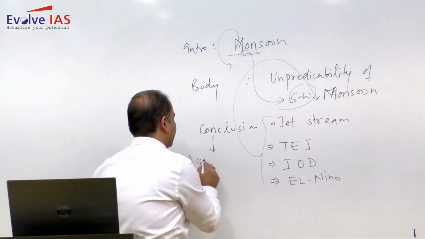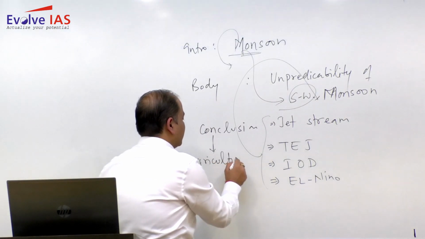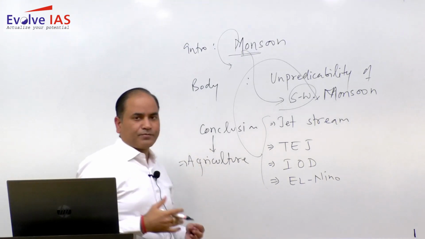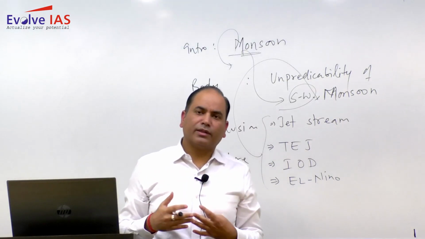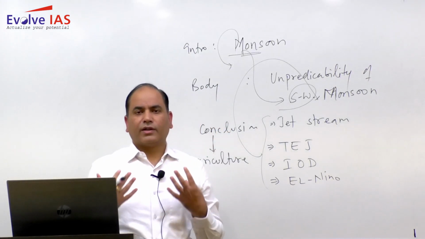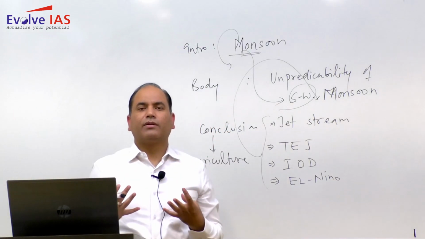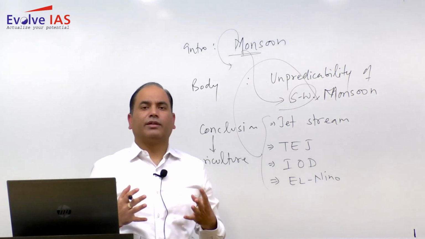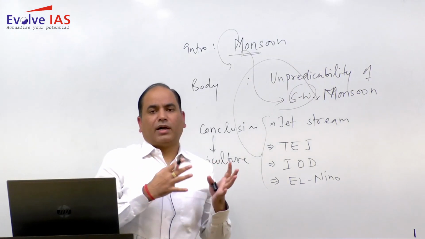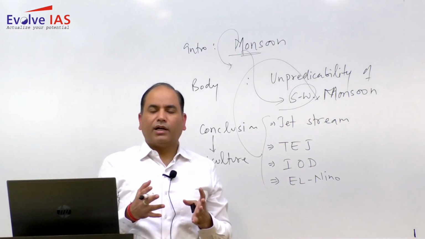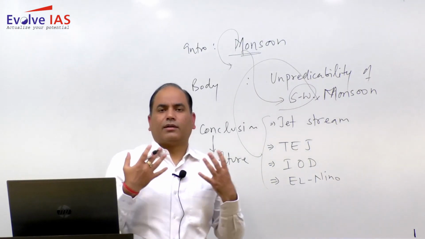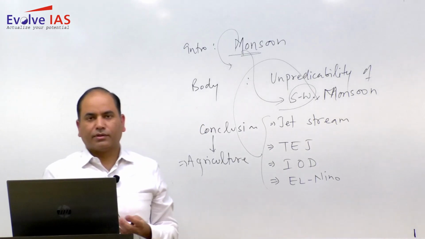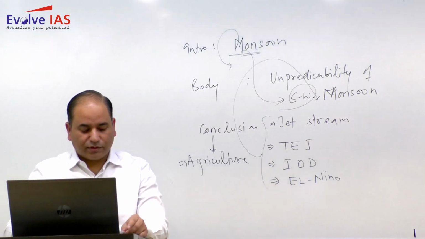You can write that in India, in most seasons we face fluctuation in food items and vegetables. Those fluctuations in the prices of vegetables and food items are primarily associated with the unreliable monsoon, and the unreliable monsoon is basically associated with the unpredictability of the monsoon. This is how you can write the conclusion also.